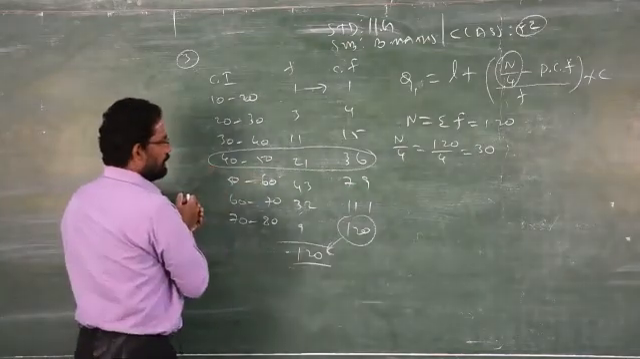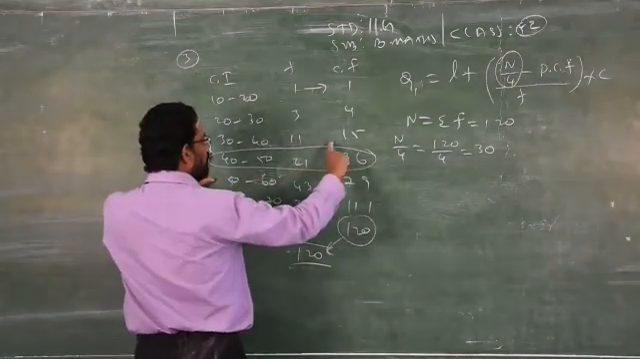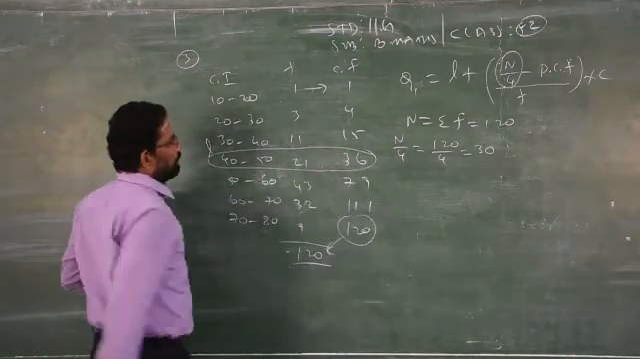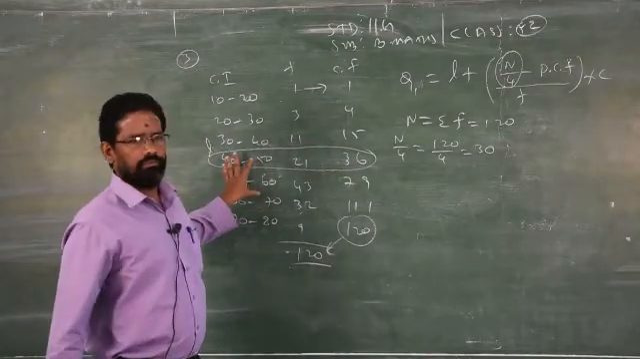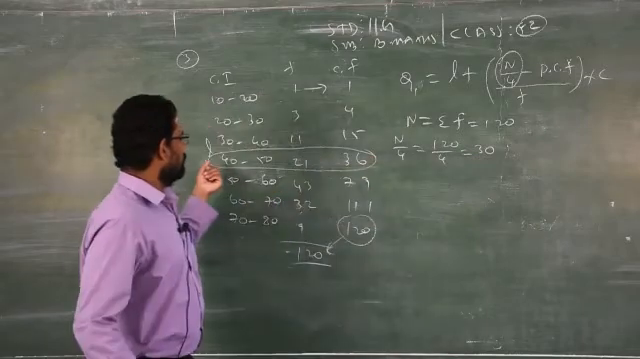Now this is continuous data. You have to see this is L. This is called the model class interval. How do you find out the model class interval? By taking N by 4, which is 30. So that is the model class interval.